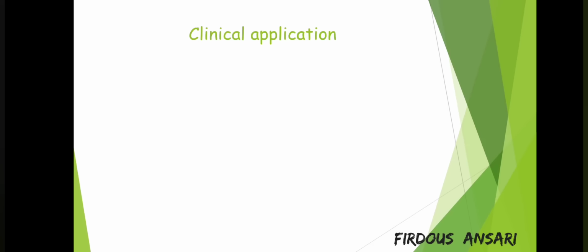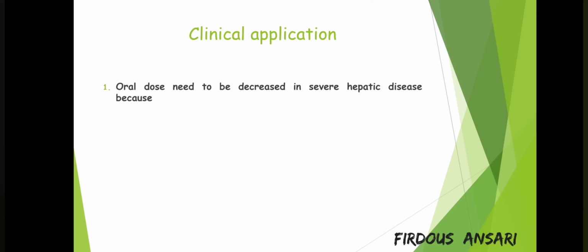Next, we'll check out the clinical application. Oral dose needs to be decreased in severe hepatic disease because there will be a decrease in first pass extraction, thereby increasing the bioavailability. Since in hepatic disease, the liver will be failing to perform its normal first pass metabolism, in such a case, if we give a usual dose of the drug, then it may lead to drug toxicities. So therefore, any drug that has high first pass metabolism, if given to a patient with liver disease, then the dose of such a drug should be reduced.